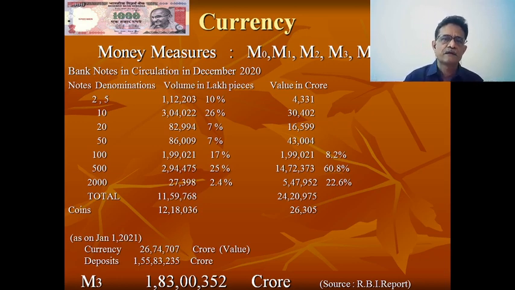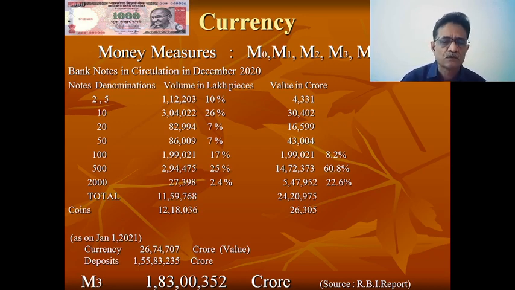But as I already said, along with the deposits, if we consider all the time deposits, savings deposits, all types of deposits, then the deposits were 1 crore 55 lakh 83,235 crores of rupees, and M3 is nothing but the addition of both of them, currency and the total deposits.